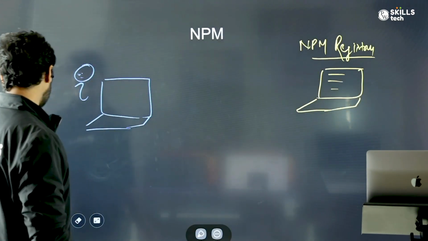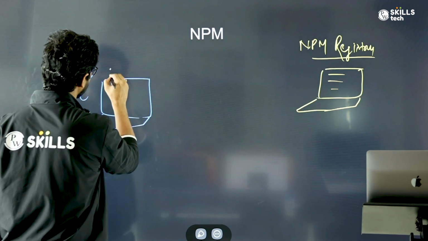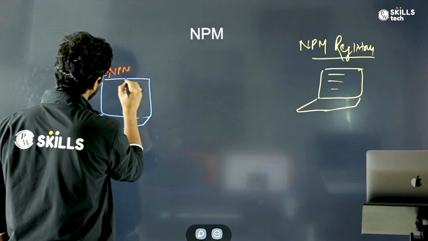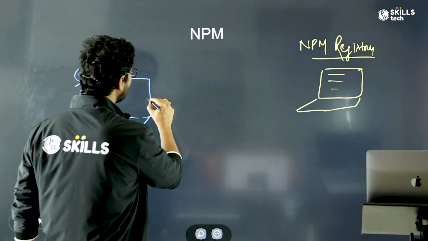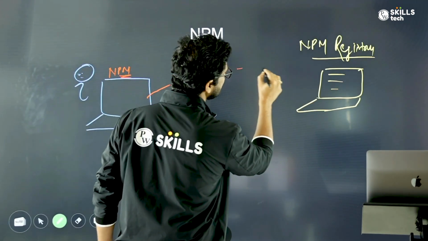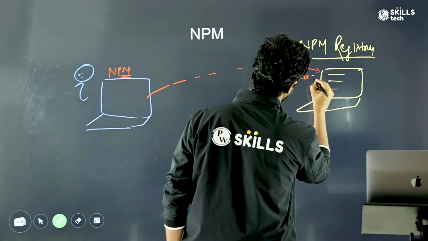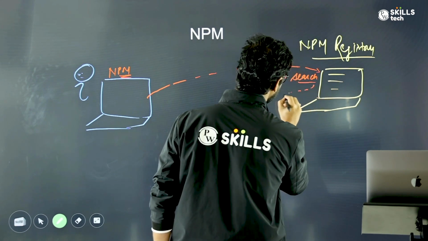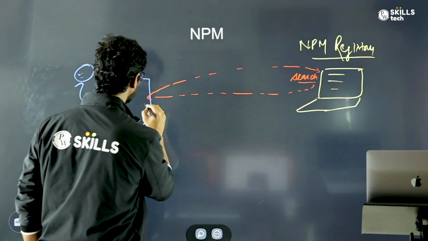Your system has npm. So whenever you say, I need Express, through npm it will try to make a connection to the npm registry, search there, and then fetch the data back to your laptop and store it in local storage.